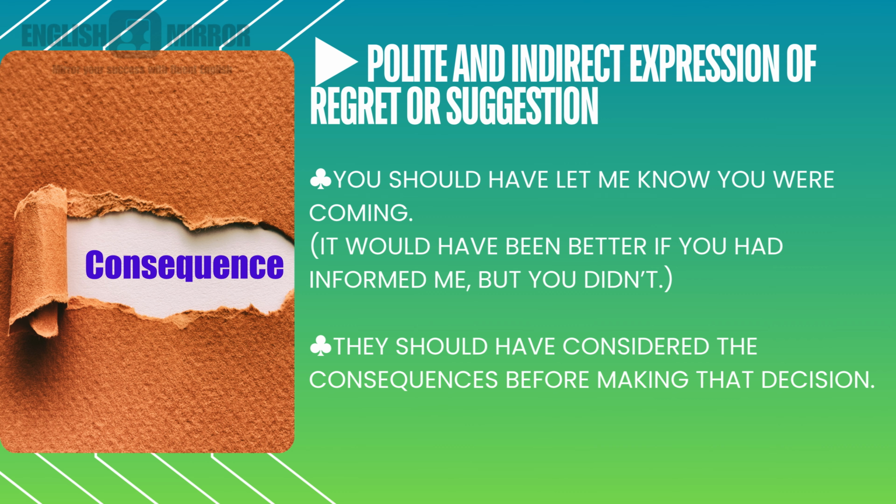And the next one: they should have considered the consequences before making that decision. They should have checked what the outcome of this would be. Then they should have restrained themselves from doing that. But that didn't happen, though it was expected to happen.